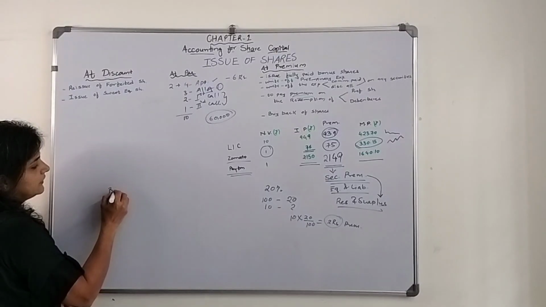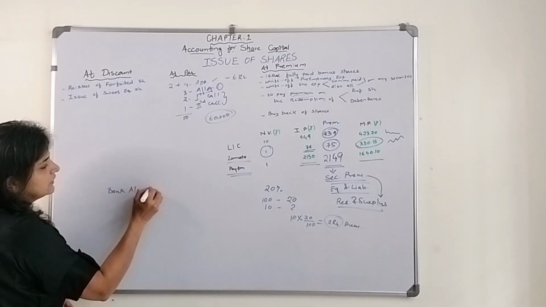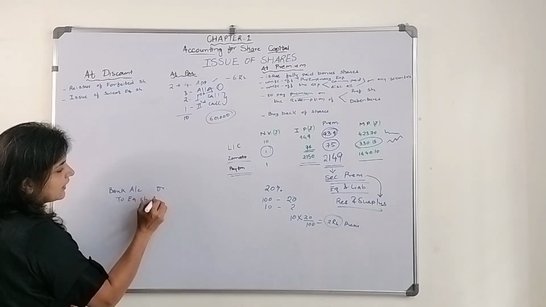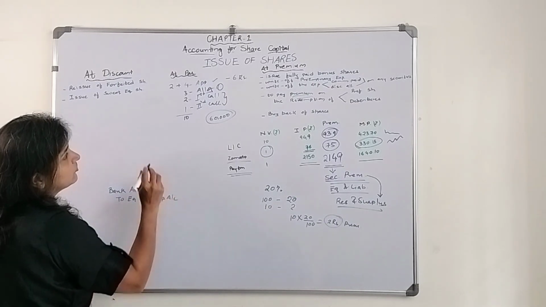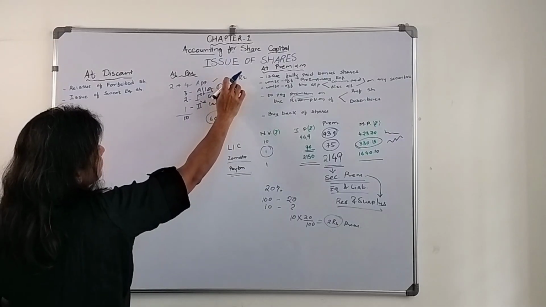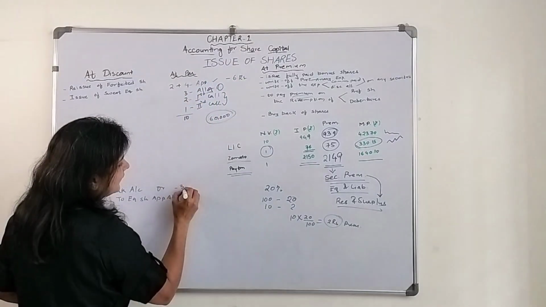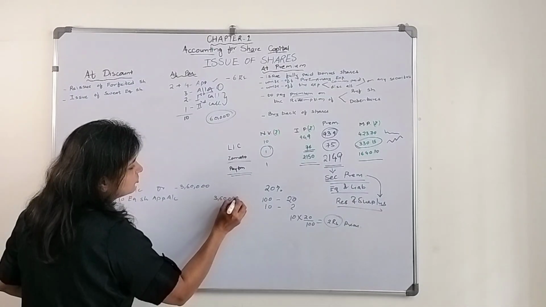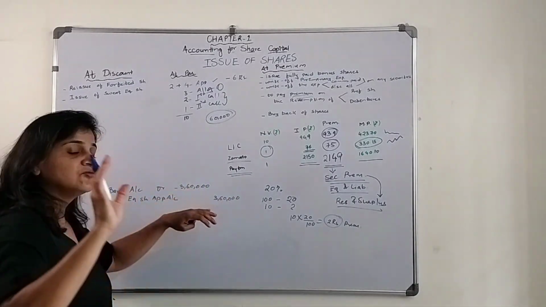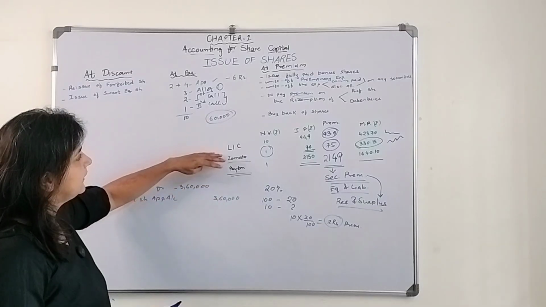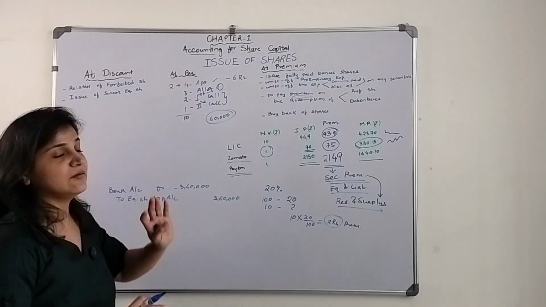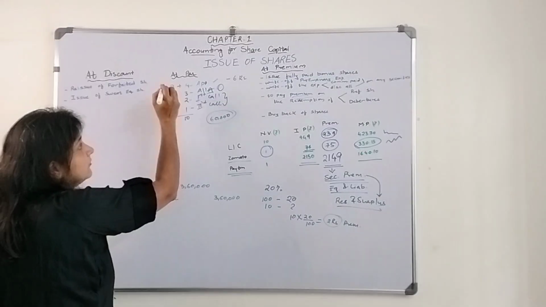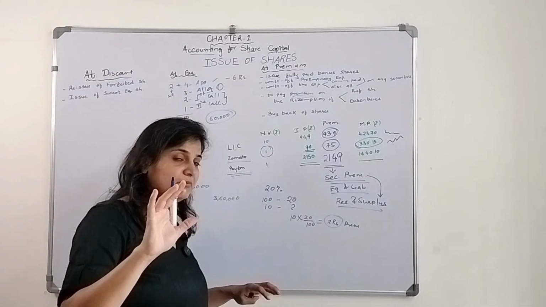So the entry will be bank account debit to equity share application account. How much will be the amount? 60,000 into 6, that is 3,60,000. During the time of application they asked for this money, and all the shares were fully subscribed. They paid 6 rupees at the time of application itself. Now this 2 rupees is the securities premium amount, so it will go to securities premium account.